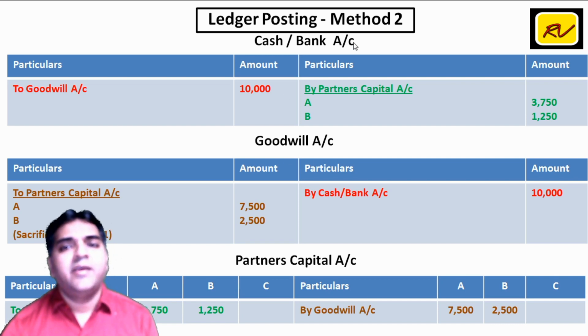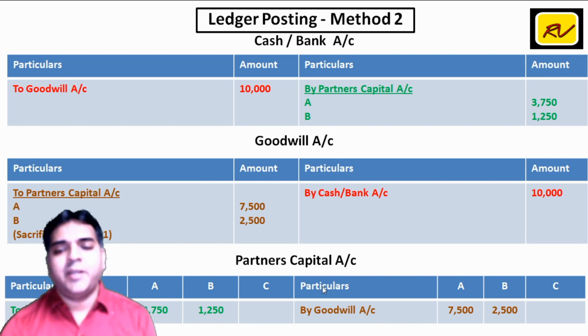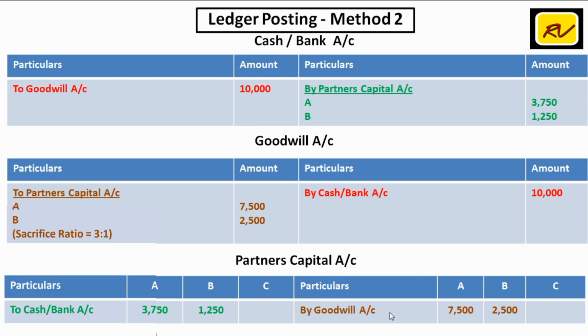Accordingly, the first entry, cash के डेबिट में लिखा टू गुडविल, गुडविल के क्रेडिट में लिखा बाय कैश. This is the first entry. Then this goodwill is distributed between partners. So goodwill के डेबिट में टू partners capital, partners के क्रेडिट में बाय goodwill. In the last step, this amount is withdrawn by the partners. So partners capital account debit to cash bank account. Partners के डेबिट में लिखा टू कैश बैंक एंड कैश बैंक के क्रेडिट में बाय पार्टनर्स कैपिटल.